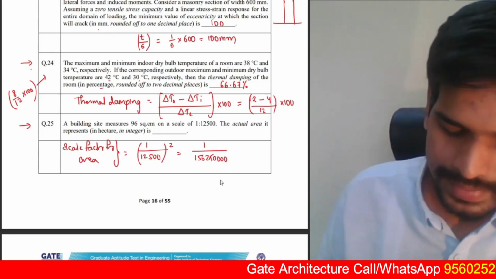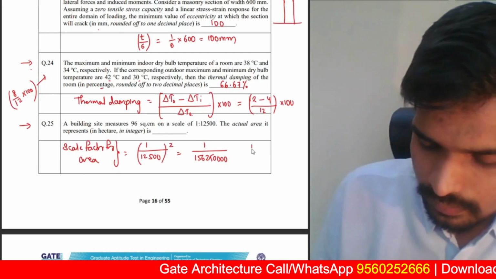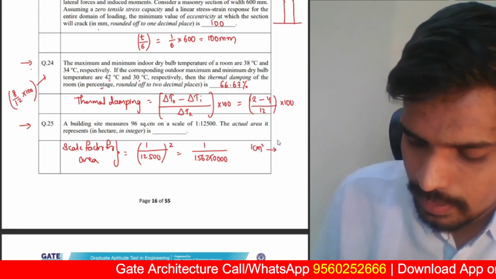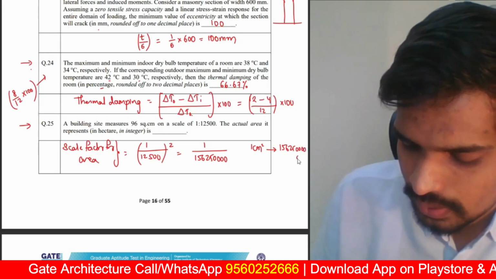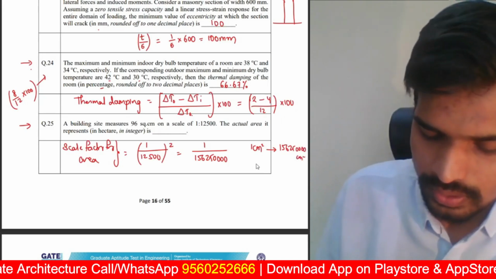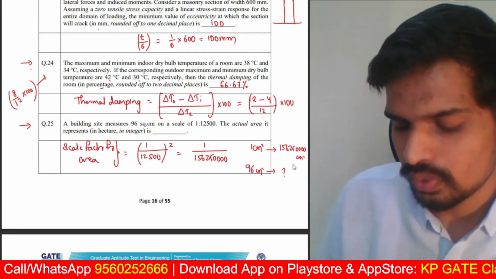1562540. So that's the scale factor for area. Now the next step is pretty much simple. 1 centimeter square on the map will be 156250000 centimeter square on the actual terms. Here we are given 96 centimeter square. How much would that be?